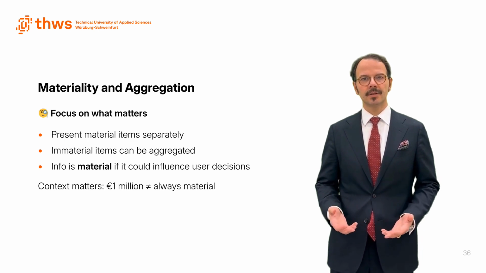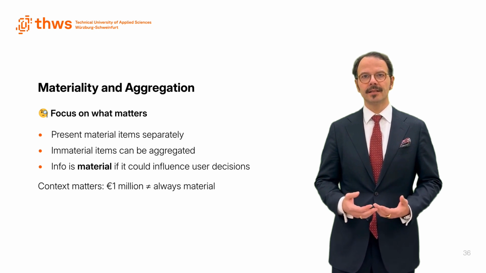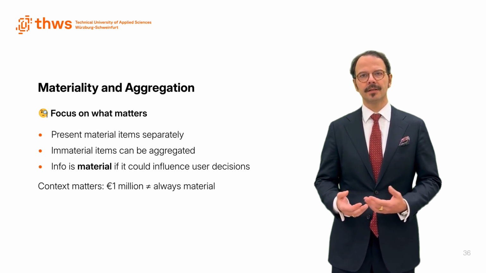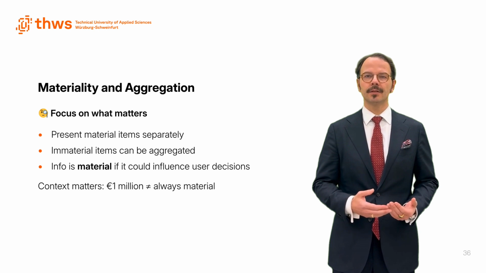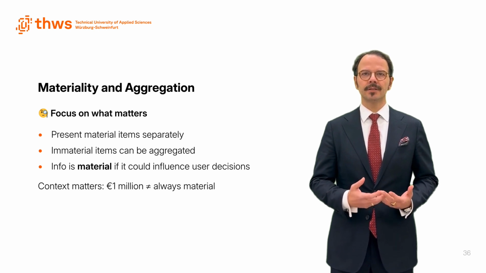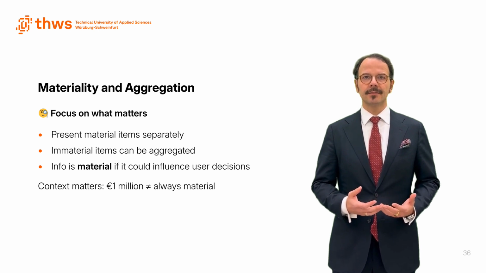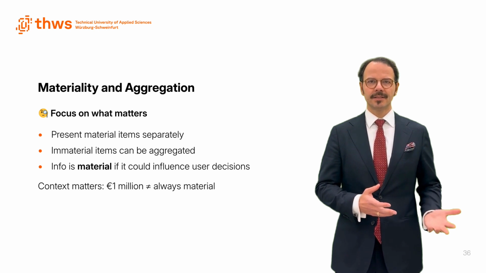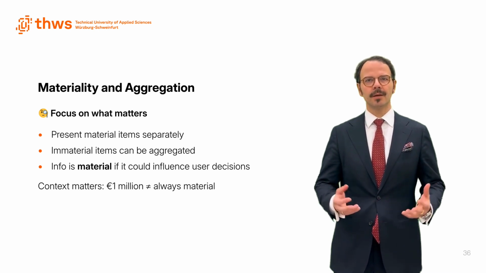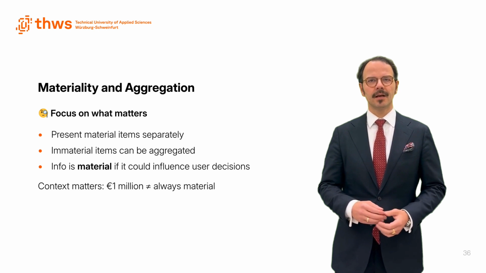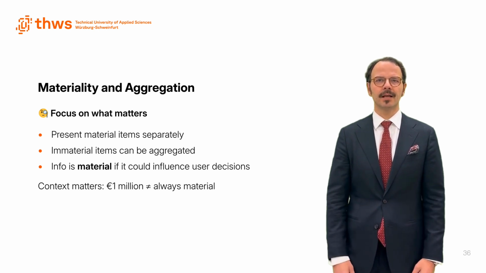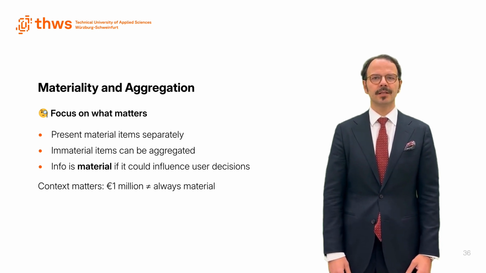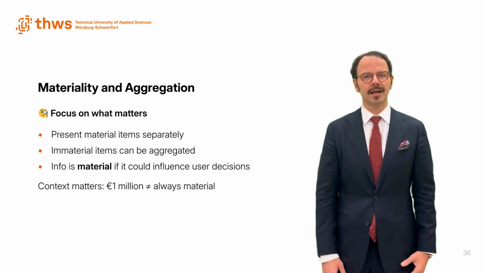Not everything deserves its own line item. IAS 1 says we should highlight material items and aggregate immaterial ones. But what does material mean? An item is material if leaving it out or misclassifying it would influence user decisions. And materiality is contextual. A $1 million error is massive for a startup, but might be peanuts for a multinational. So don't treat all numbers equally. Focus attention where it matters.